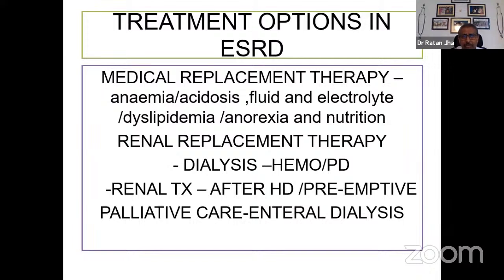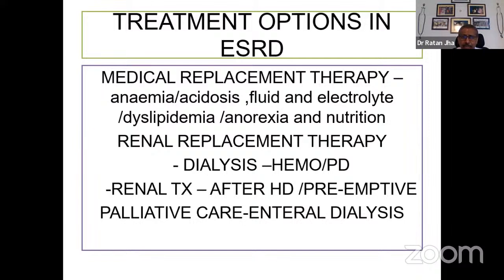All the patients who go for dialysis are not only getting a technical treatment of dialysis, that is hemodialysis or peritoneal dialysis, but also getting medical treatment, replacement therapy for associated renal anemia, metabolic acidosis, fluid overload with edema, electrolyte disturbance in the form of hyponatremia, hyperkalemia, dyslipidemia, anorexia, and nutrition.